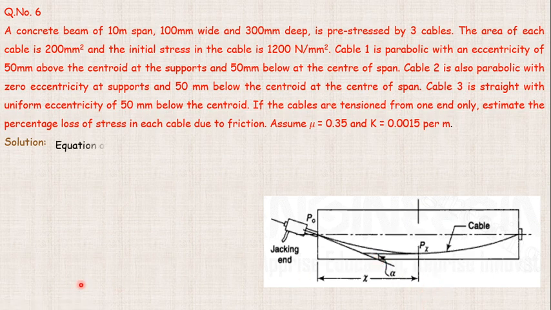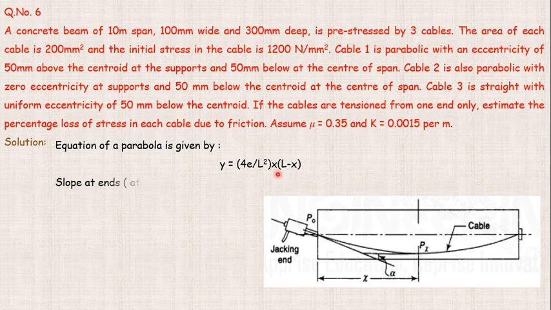So moving to the problem, the equation of parabola is given by y equals 4e by L square into x into L minus x. When we consider the slope at the ends, at x equals 0, x will be going away and that part we have to consider. So dy by dx, differentiating y with respect to x, we come to know that it becomes 4e by L square into bracket L minus 2 times x, which again when x equals 0, this part is considered.